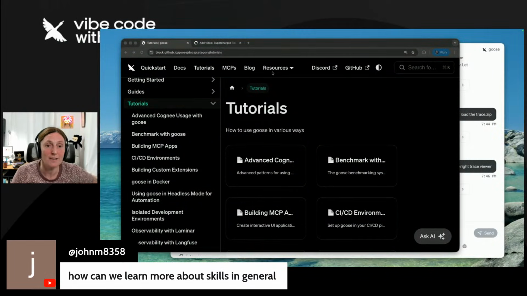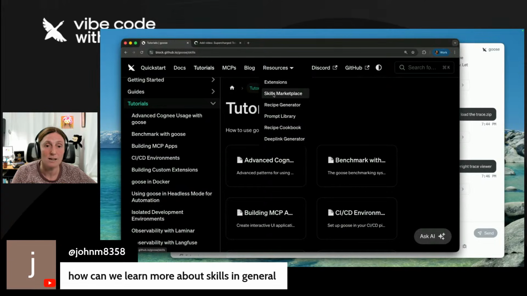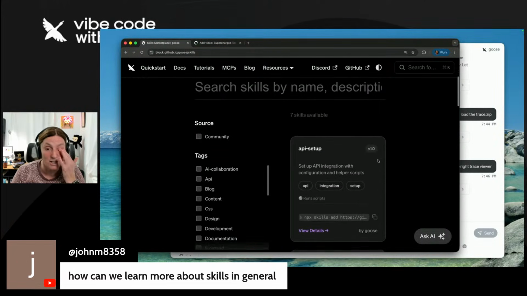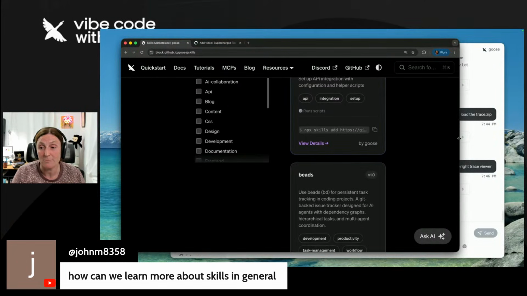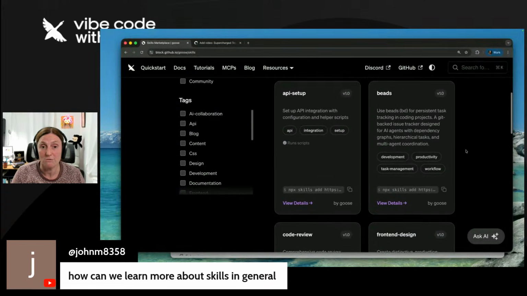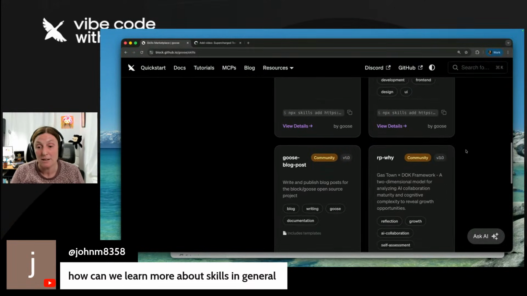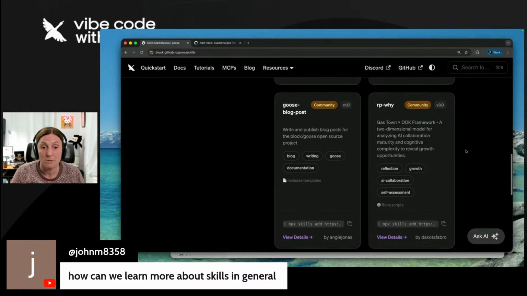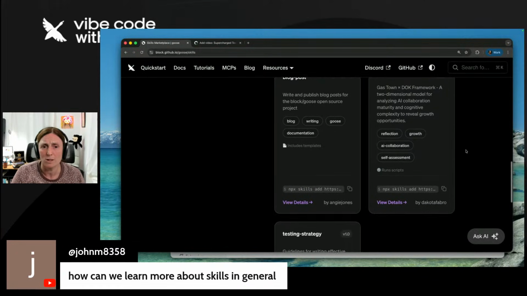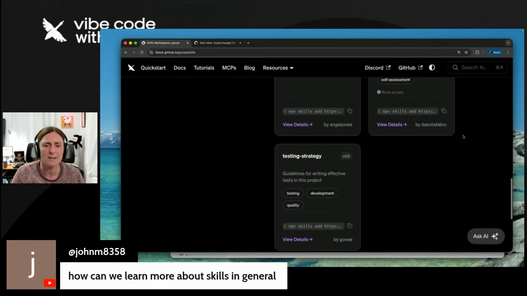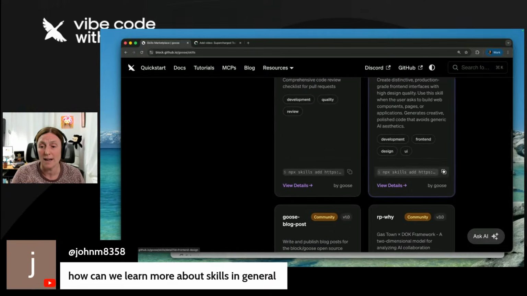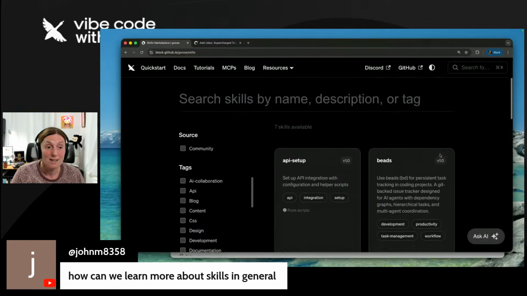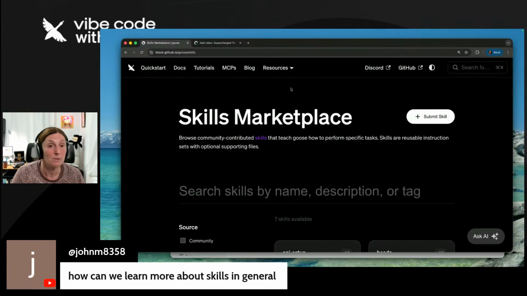So there's a couple of things. What I told you earlier is that there's a skills marketplace. There's just a couple of skills, if you wanted to check out some of them, like code review. You want to try it out, just try out one of these. A Goose blog post skill to write and publish blog posts for the Block Goose open source project, a testing strategy skill with guidelines for writing effective tests. You can just copy that command and install it. Again, these are just some of the skills available. There's a lot more out there in the wild. These are the ones vetted by the Goose team, by the Block team, I should say.